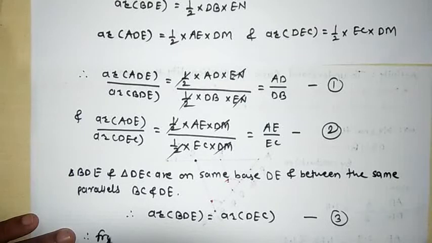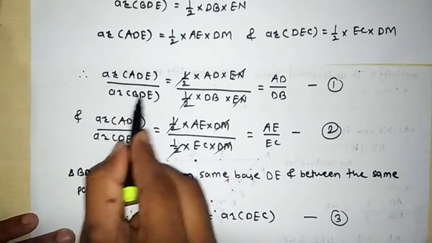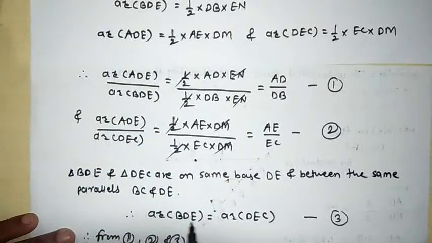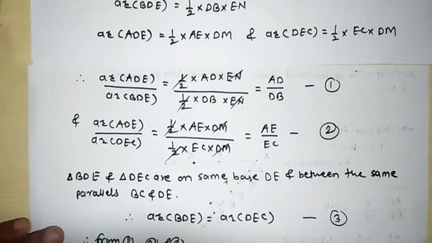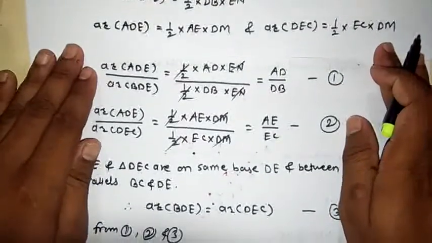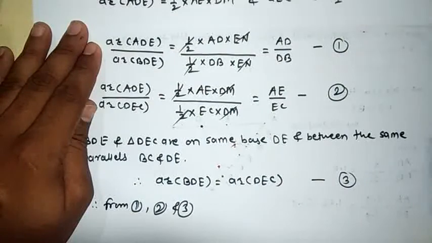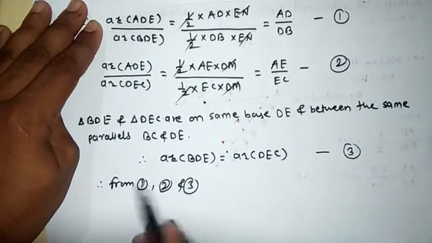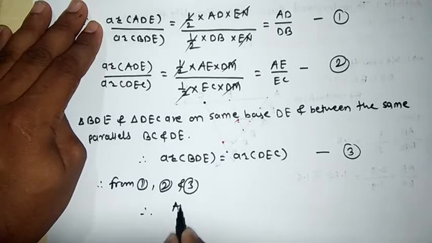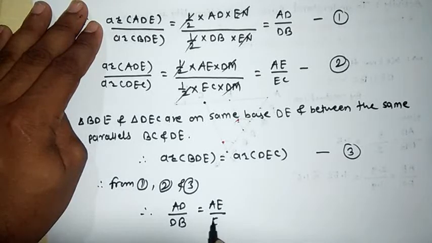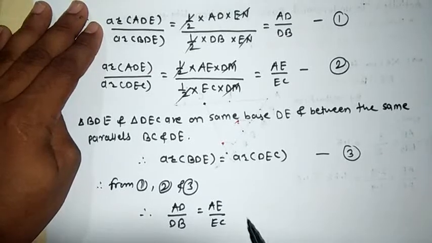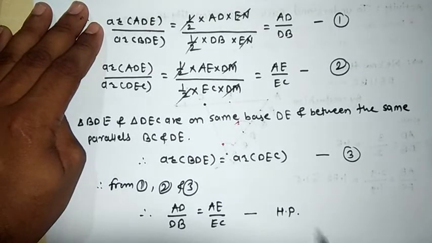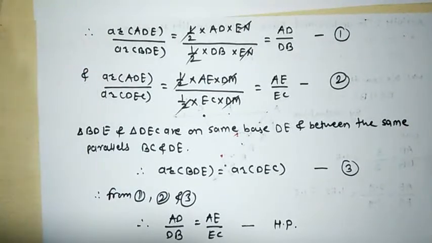Therefore, from 1, 2 and 3, the numerator is the same and the denominator is also the same, because area of BDE is equal to area of DEC. Therefore, AD divided by DB is equal to AE divided by EC. This only we had to prove. Hence proved. Therefore, AD divided by DB is equal to AE by EC.